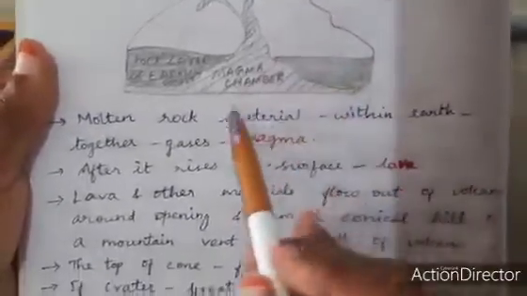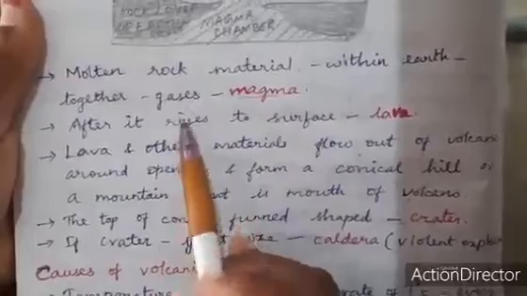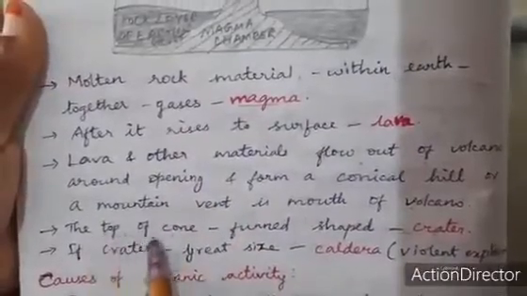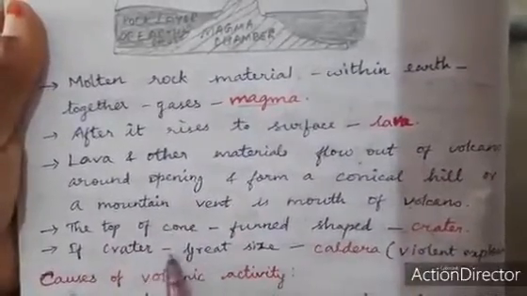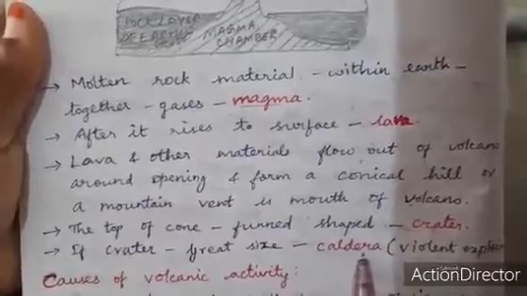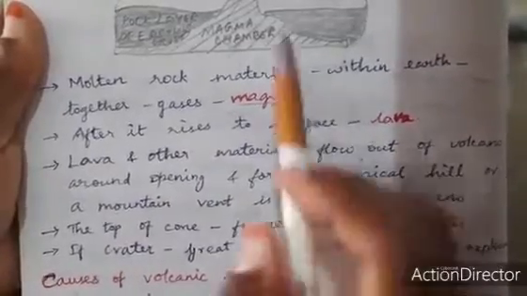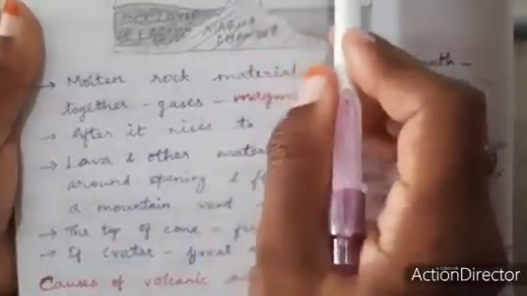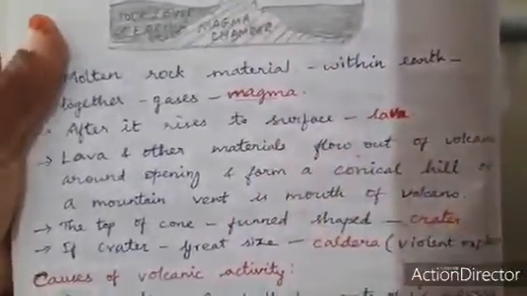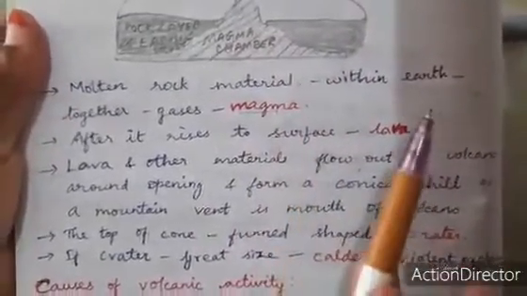In this diagram, the volcano is explained properly. Next, the top of the cone, funnel shaped, is called the crater. If the crater has a great size, it is called a caldera, that is, a violent explosion. It is burnt and flows like an ash fall. So this is the volcano.